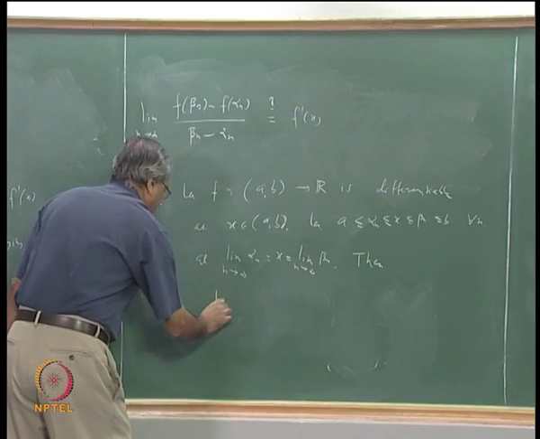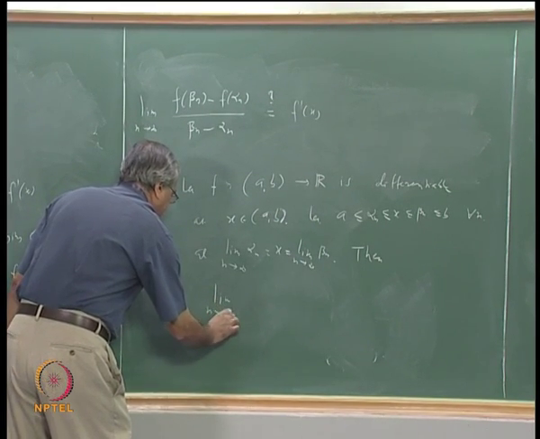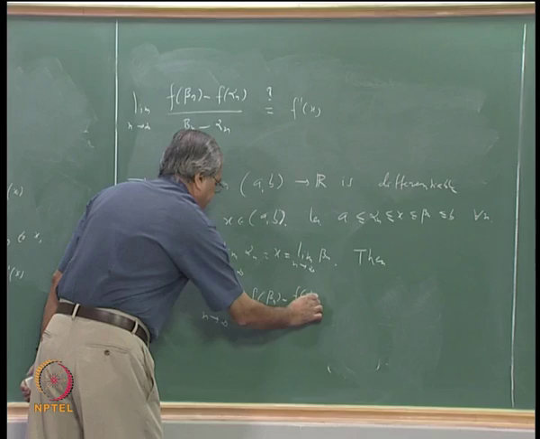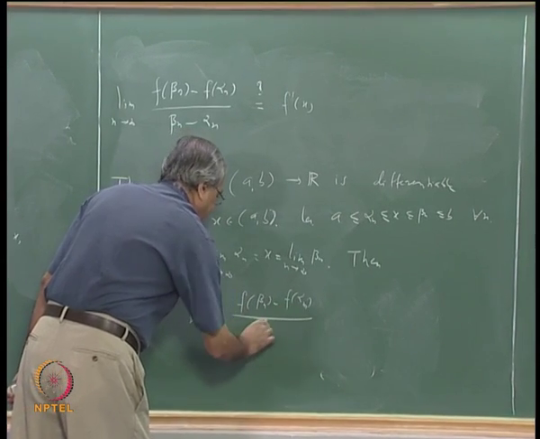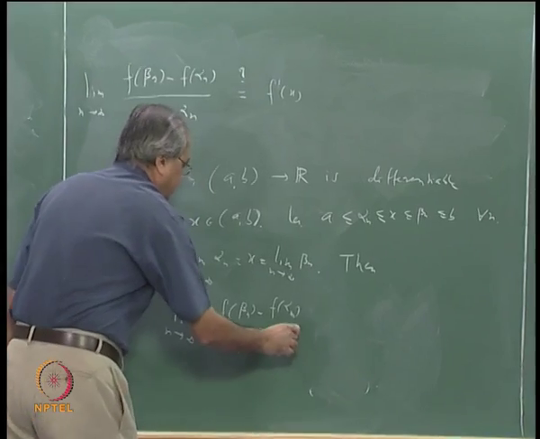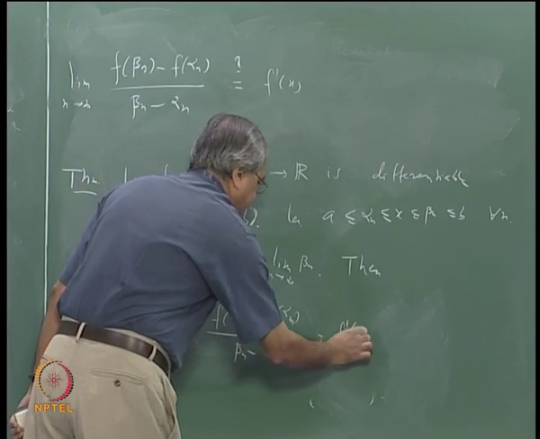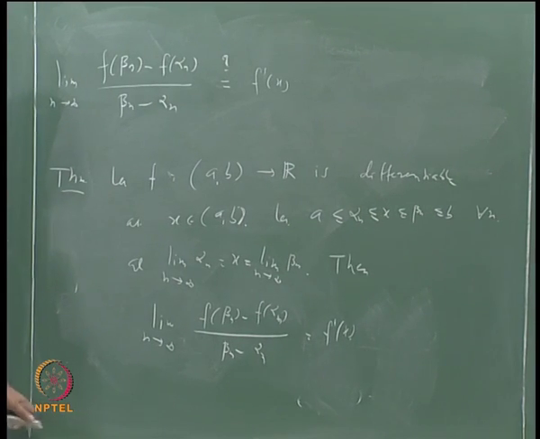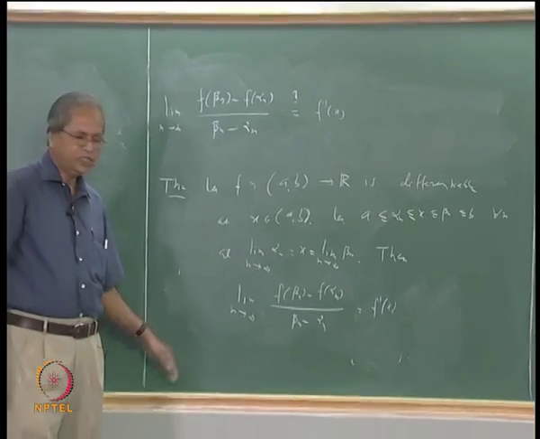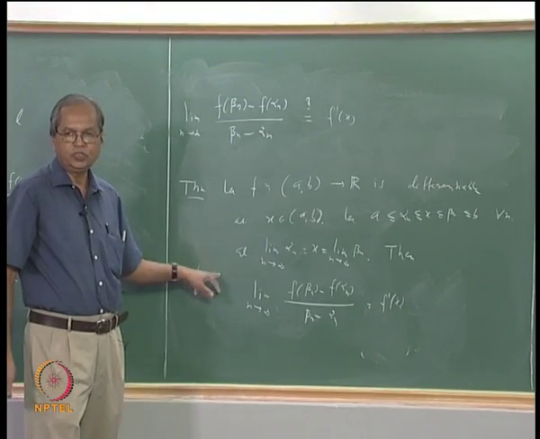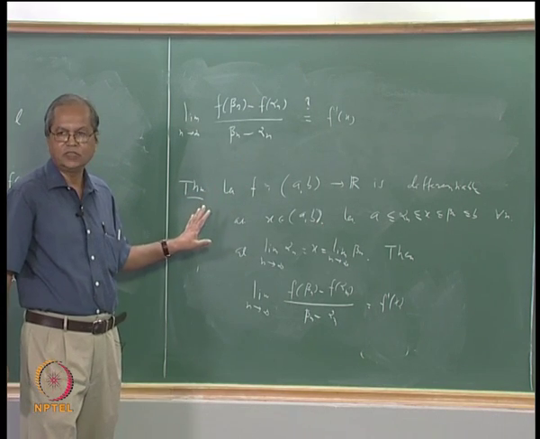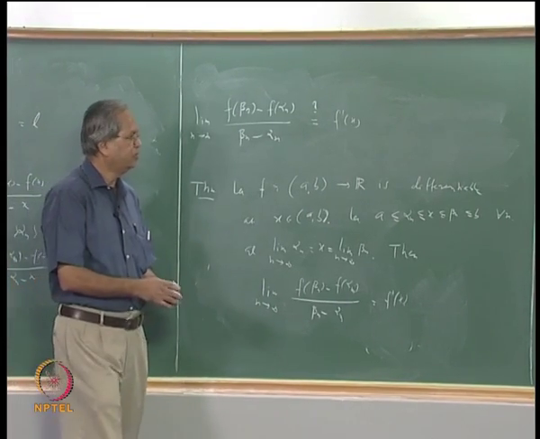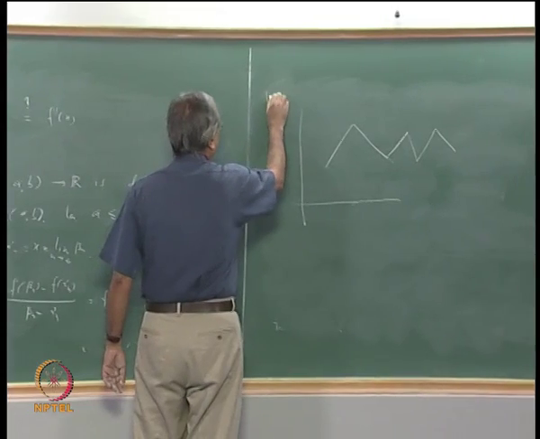Then the limit as n tends to infinity of f of beta n minus f at alpha n divided by beta n minus alpha n is equal to f prime x. And we shall first prove this, and then we shall use this to construct that function which is continuous everywhere but differentiable nowhere. In fact, that was a very famous function first constructed by Weierstrass, again who is famous for several things.